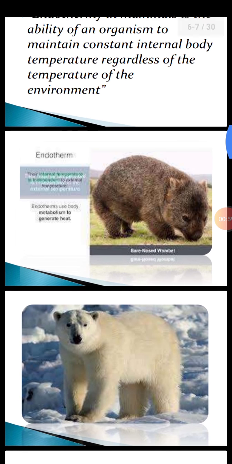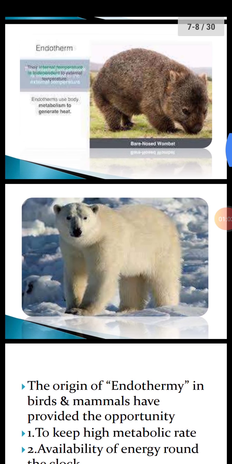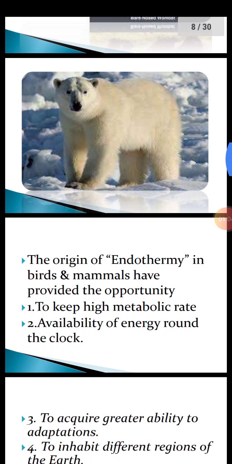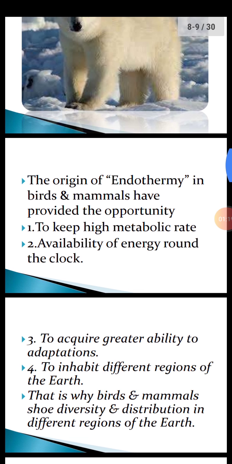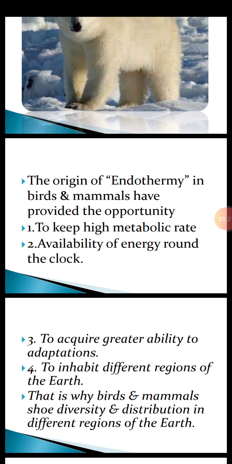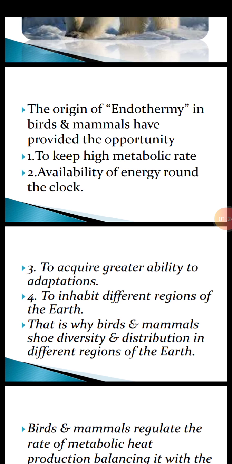Example or pictures of endotherms. The origin or beginning of endothermy in birds and mammals has provided them the opportunity to keep a high metabolic rate and availability of energy round the clock, that is, it's all time available, to acquire greater ability to adapt, to live in the environment, to inhabit or occupy different regions of the earth. That is why birds and mammals show diversity and distribution in different regions of the earth.